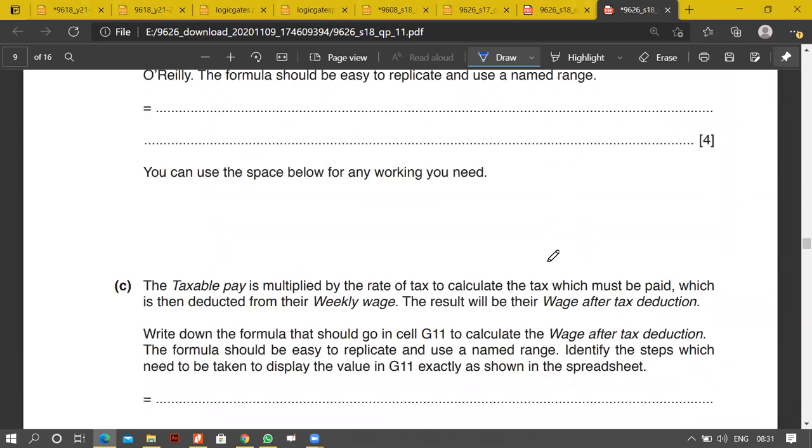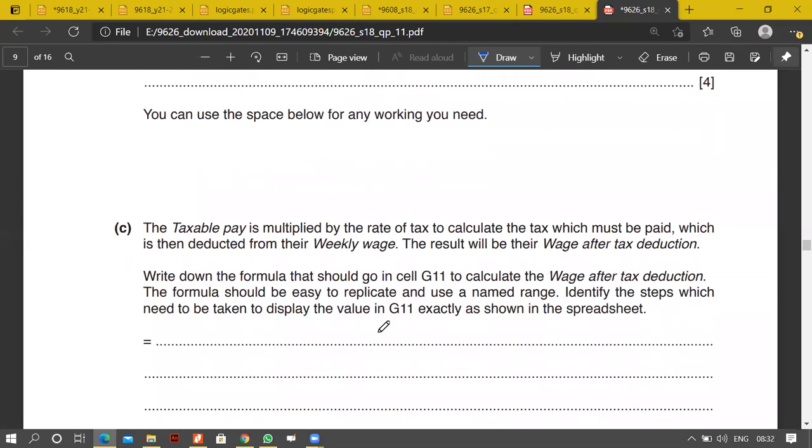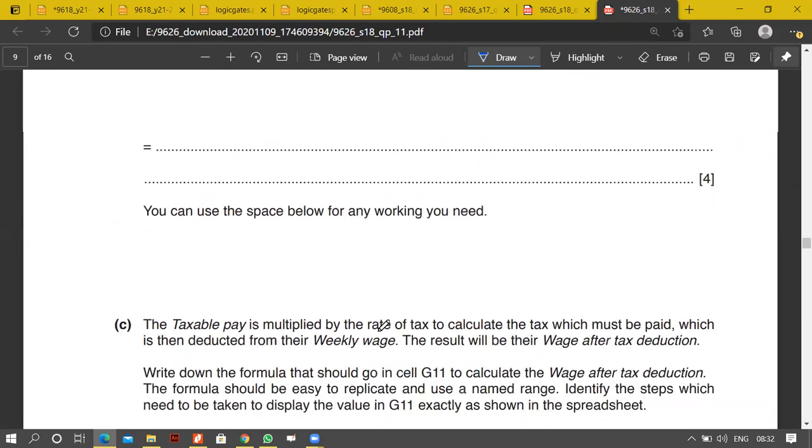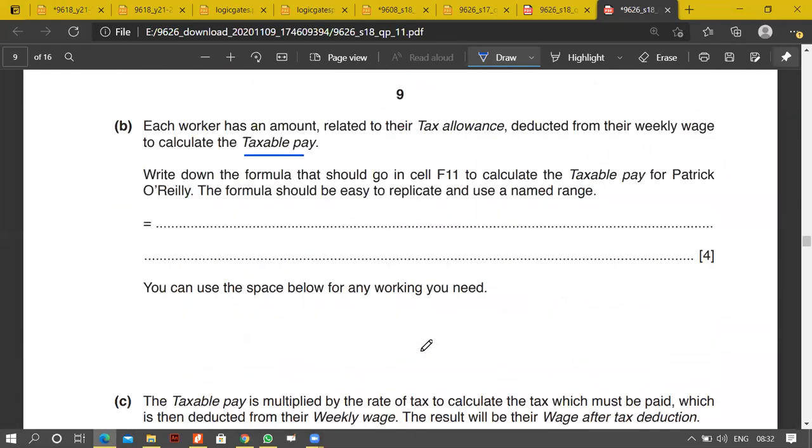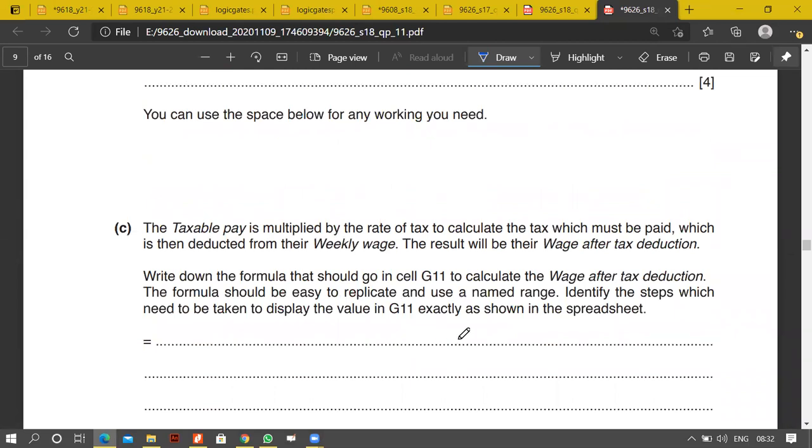The taxable pay is multiplied by the rate of tax to calculate the tax which must be paid, which is then deducted from their weekly wage. The result will be their wage after taxation. Write the formula that should go in cell G11 to calculate the wage after tax deduction. The formula should be easy to replicate and use named ranges. Identify the steps that will need to be displayed, and the value in G11 exactly as shown in the spreadsheet.